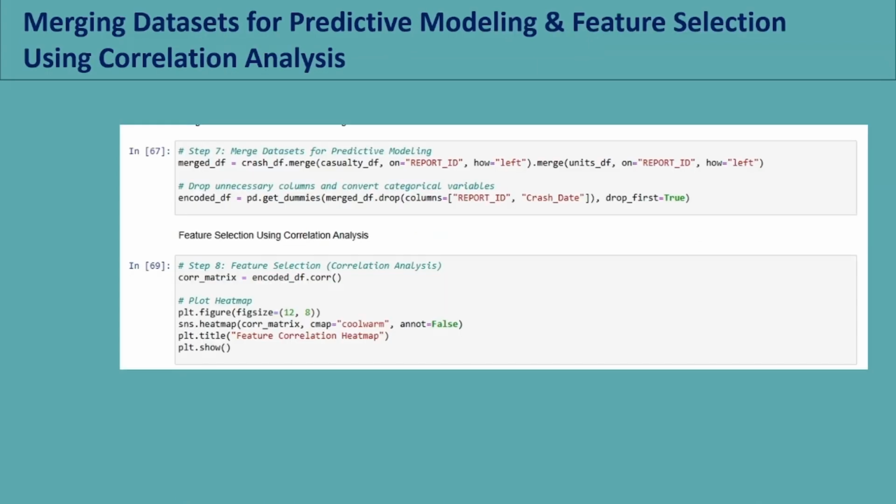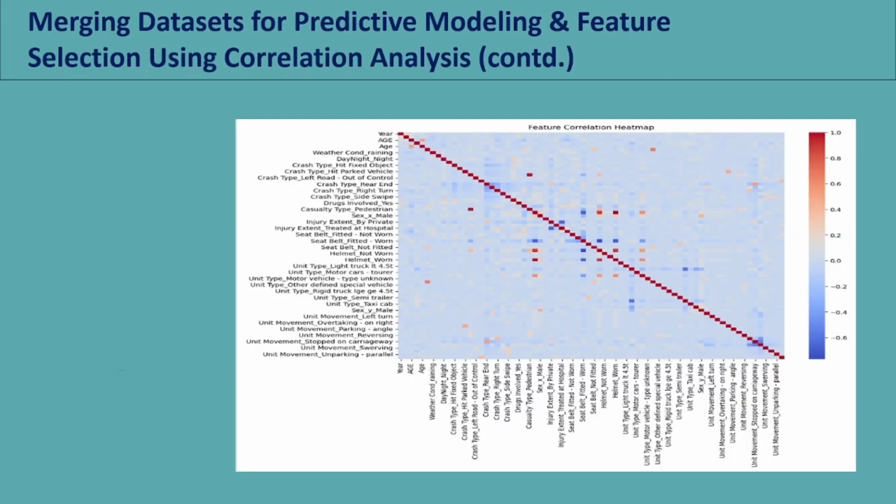In these steps, we merged all three data sets, crash, casualty, and unit, on the report ID field to create the unified data set. Then we used one-hot encoding to convert the categorical variables for modeling. After that, we used correlation analysis to identify important features. And the output is shown on the heat map.